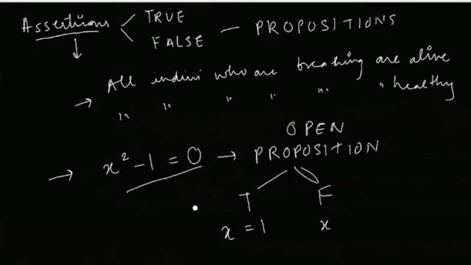For x equal to 1, the left side will be 0, equal to the right side, and that's why this proposition will be true. But for x equal to 0, this will be a false proposition. So such propositions are called open propositions, where for different values of the variable, the proposition is true or false. So this is the first thing that you need to know for proposition.